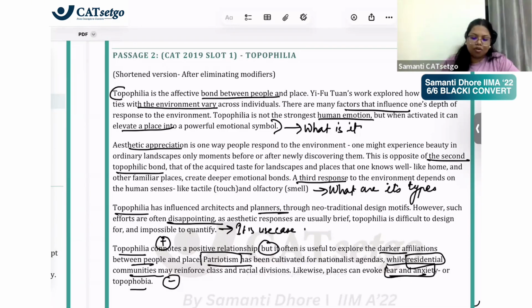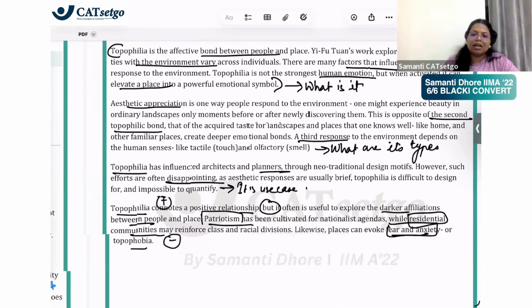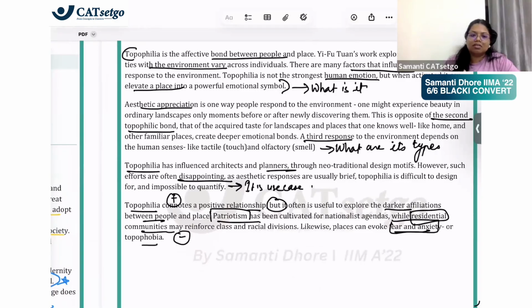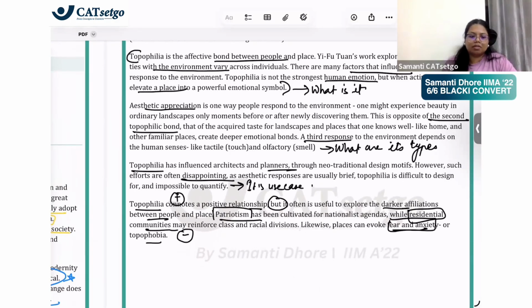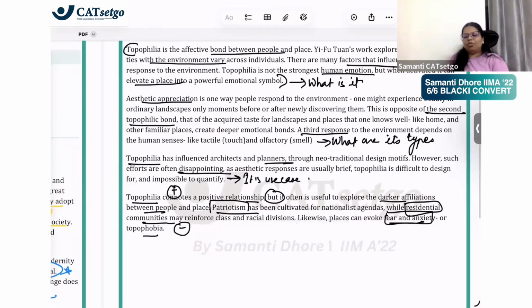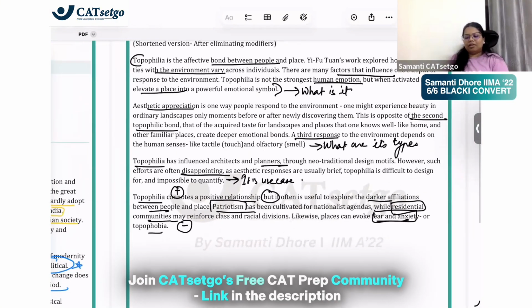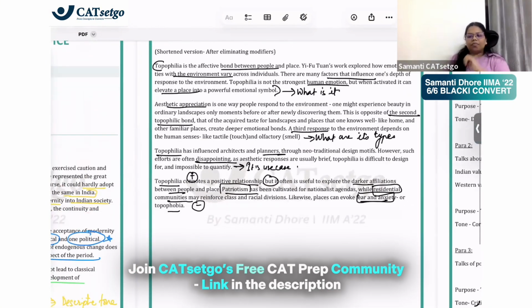Okay. So overall, what kind of passage is this? Is there analysis? Is there persuasion? Is there questioning? Is there exploration? Is there information? Tell me, when you analyze it overall, are you able to do it, or should we do it paragraph-wise only?